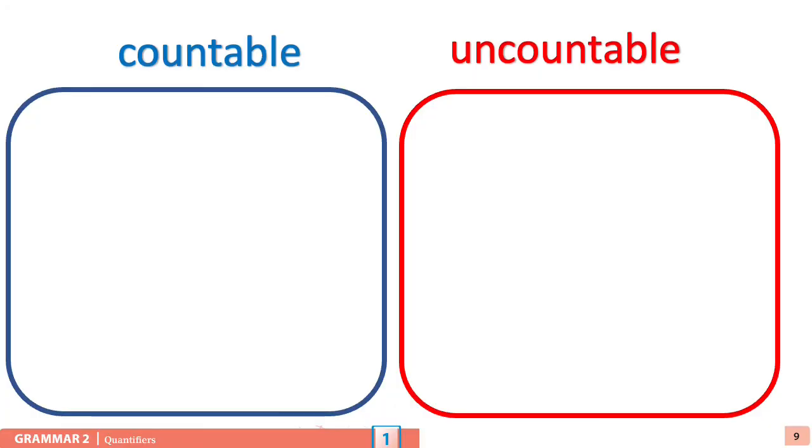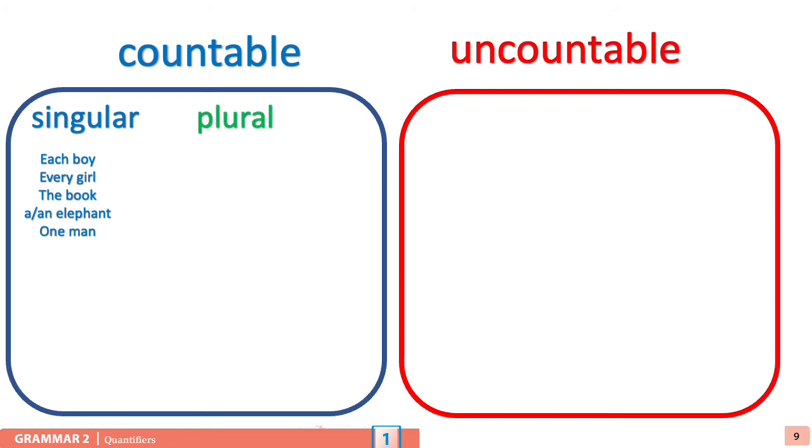So, depending if your noun is countable or uncountable, we're going to make a different list of nouns. For example, singular. Each boy, cada chico, every girl, toda chica. The book, el libro, an elephant, un elefante, one man, un hombre.